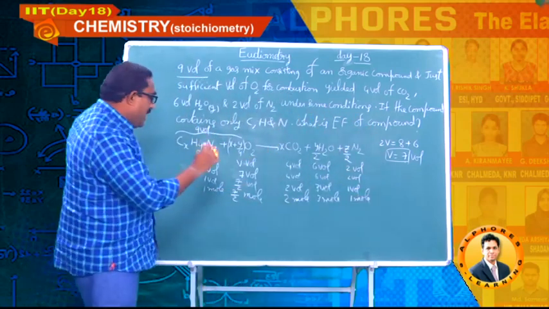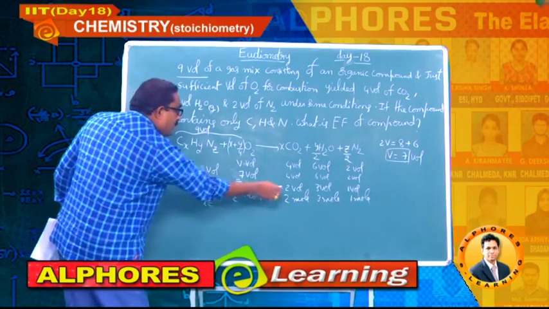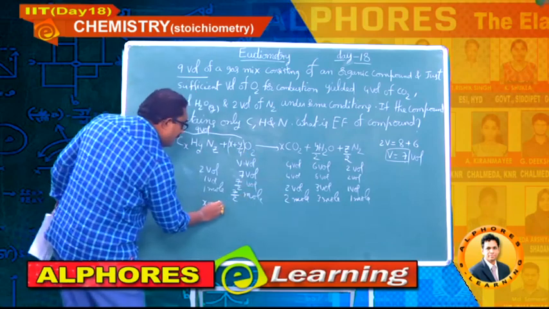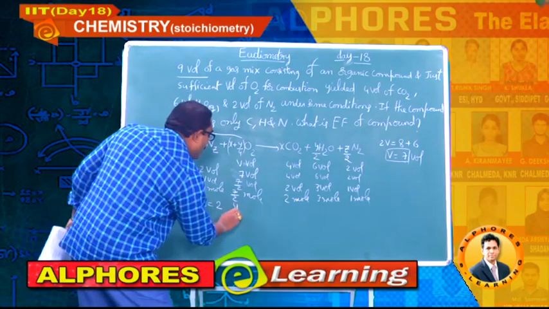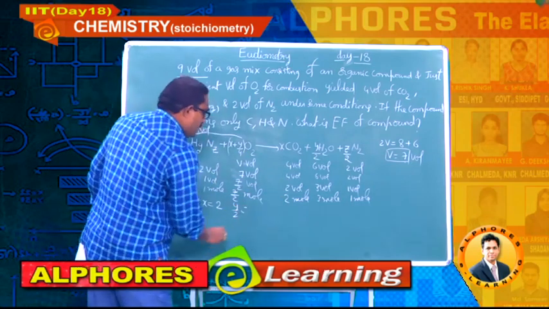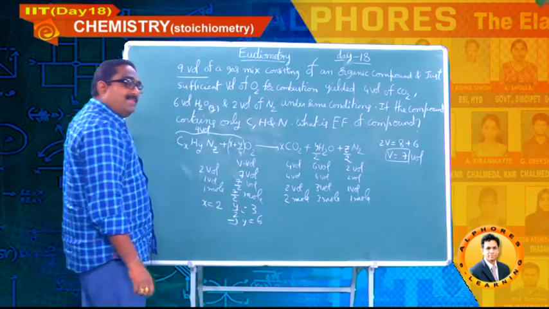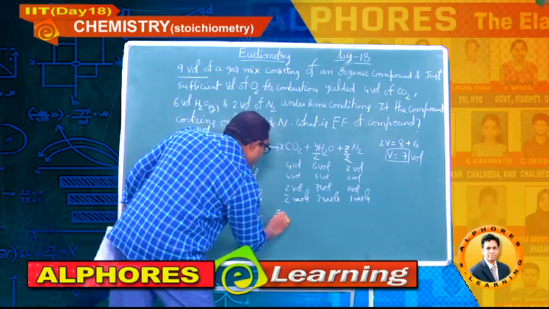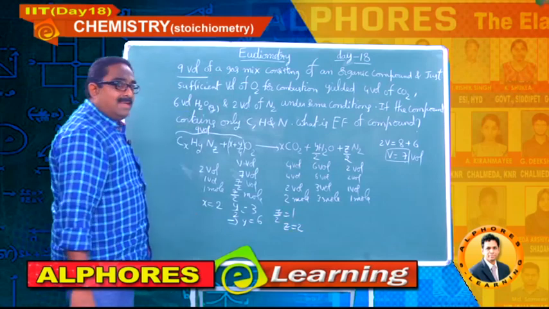So from this we can write x equal to 2, because 1 mole gives x moles, and here 1 mole gives 2 moles. So x is 2. Y by 2 is equal to 3, which implies y is equal to 6. Z by 2 is equal to 1, which implies z equal to 2.